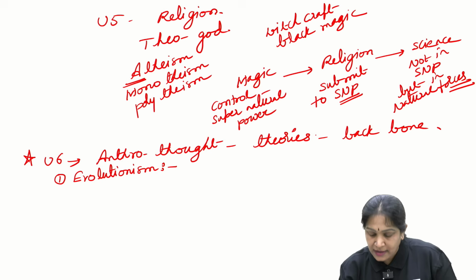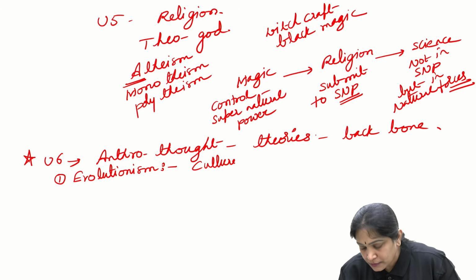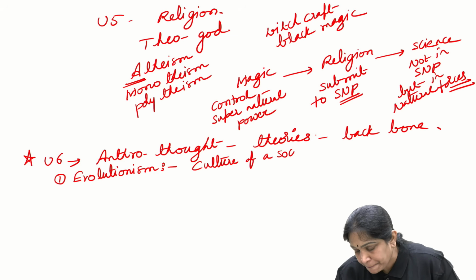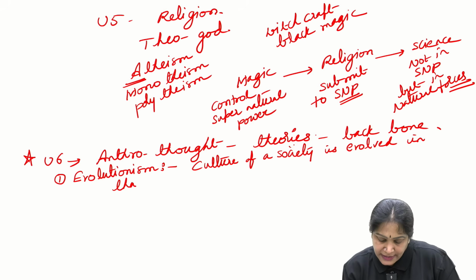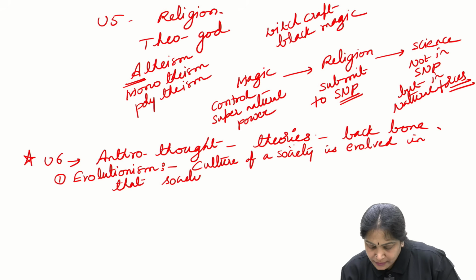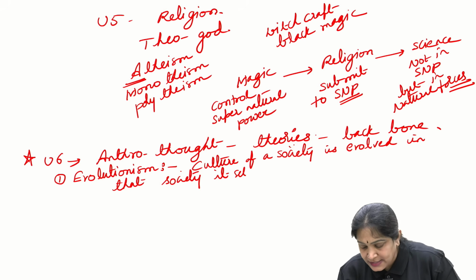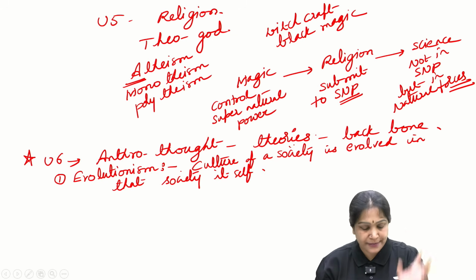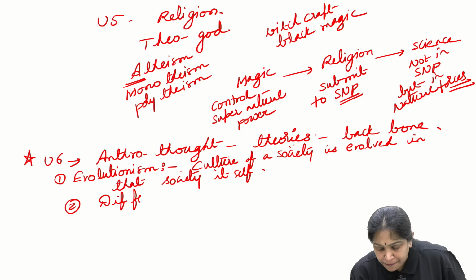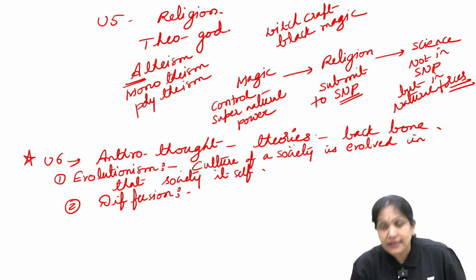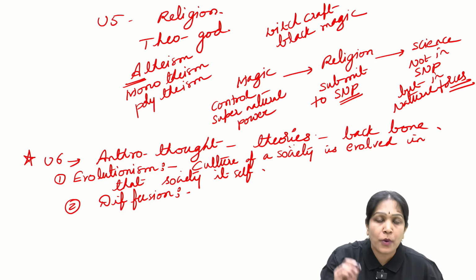Is it clear? The culture of a society is evolved in that society itself. That is called evolutionism. Second theory is diffusionism. I hope you can sense that the two theories are exactly opposite to each other.